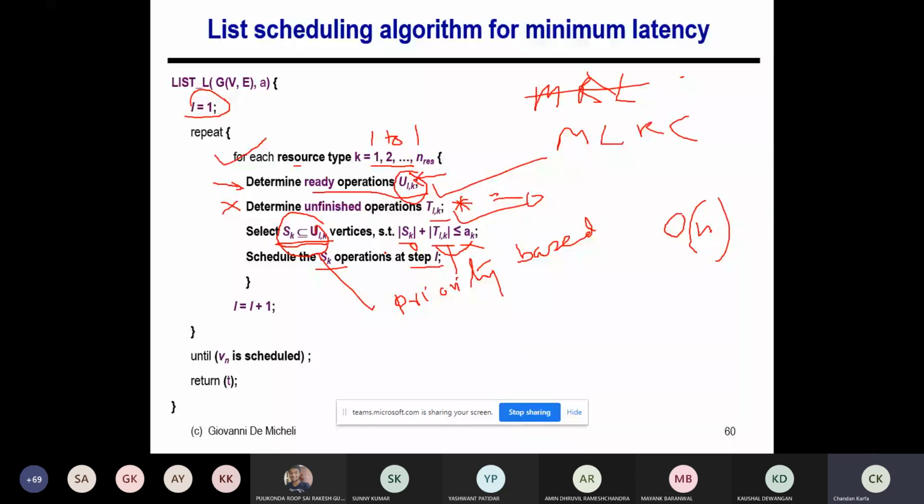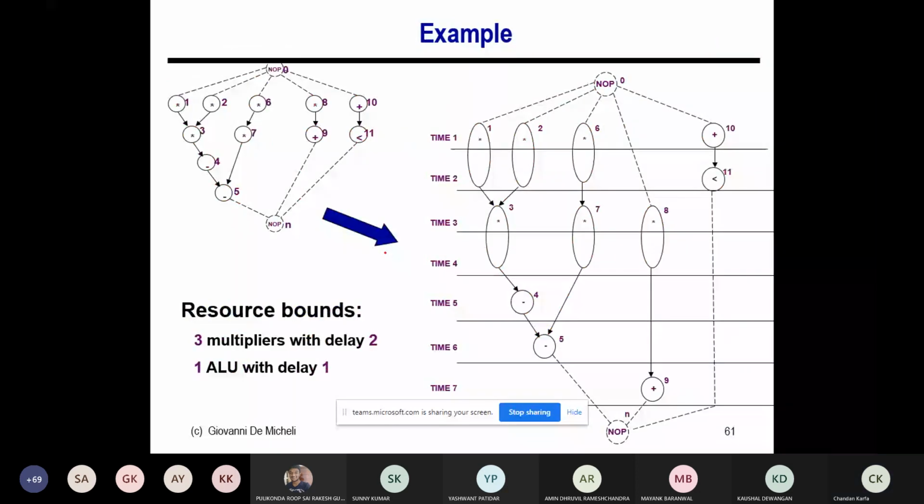Okay, so just to elaborate the algorithm, suppose I am given the same graph again, and I have given 3 multipliers with delay 2, and 1 ALU with delay 1, right? So this is the resource bound, 3 and 1, but for the first time I'm taking the delay as 2, not unit delay, right? Because otherwise it is the same as Hu's algorithm, right? And now say in the first step I am in time step 1.